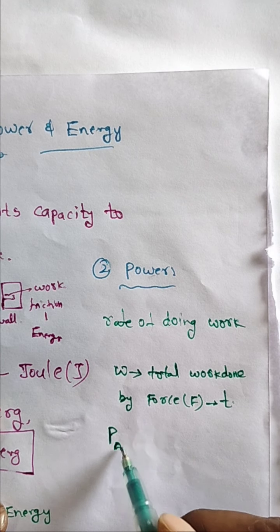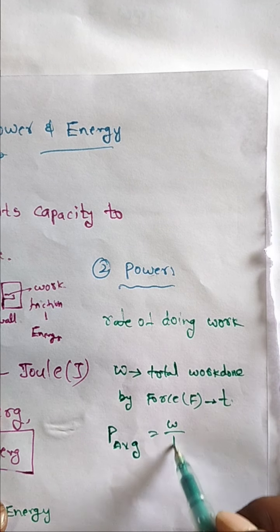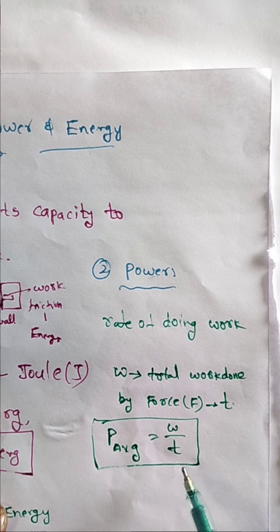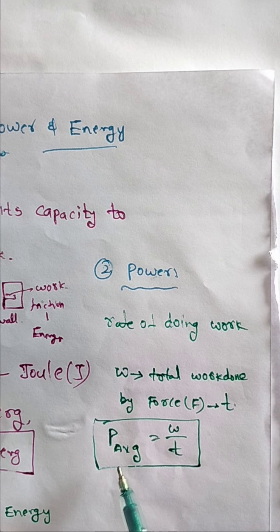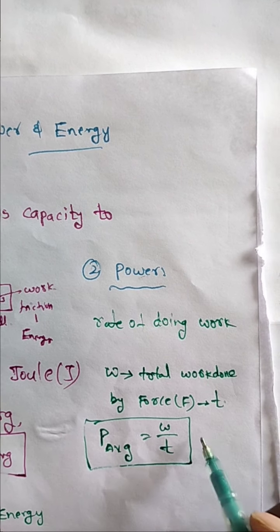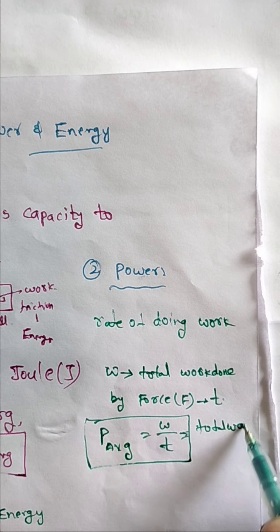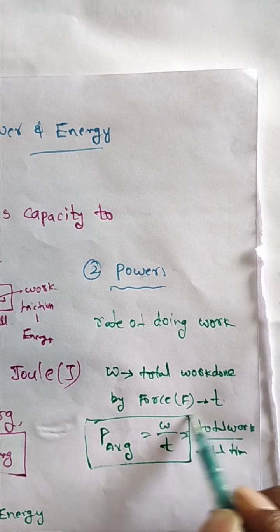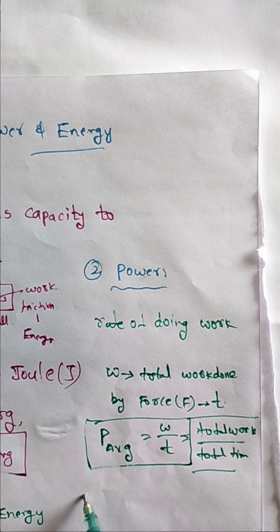P average is equal to W by t, where W is the total work and t is the total time. The rate of doing work is called power.